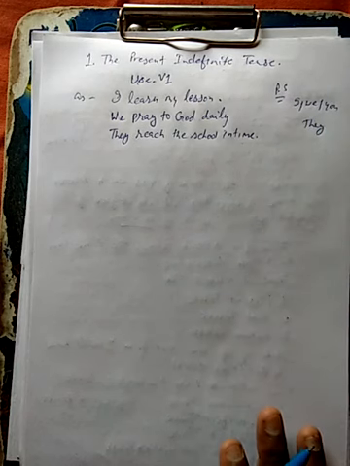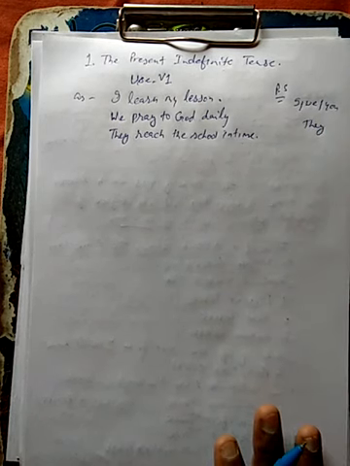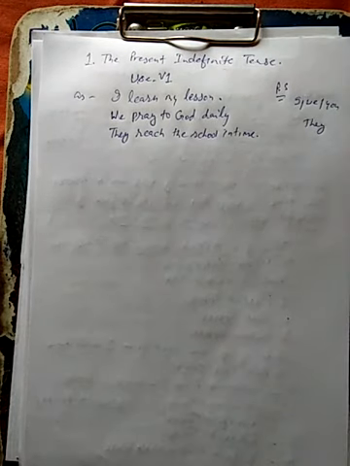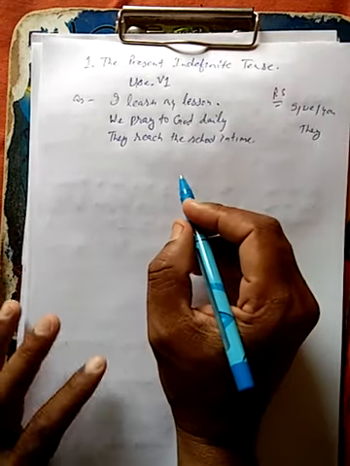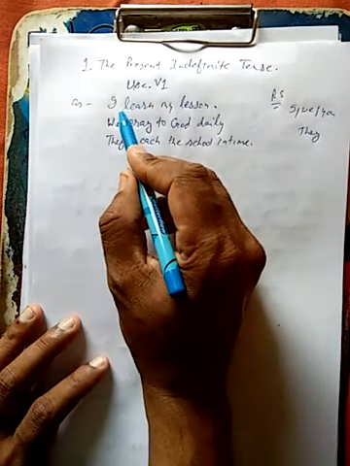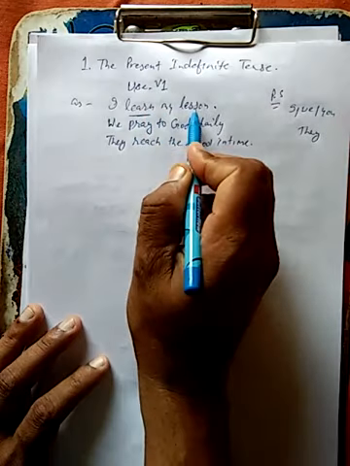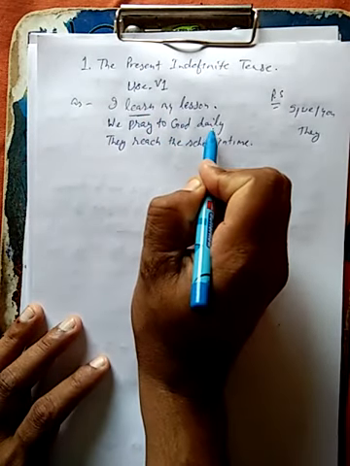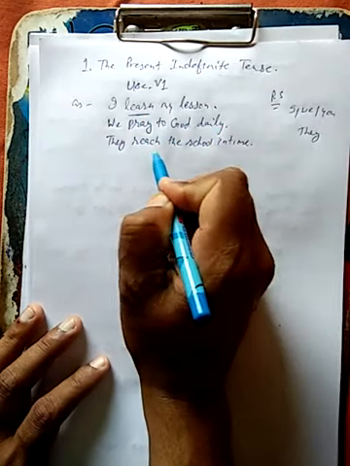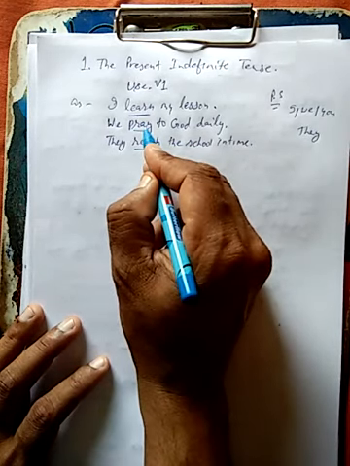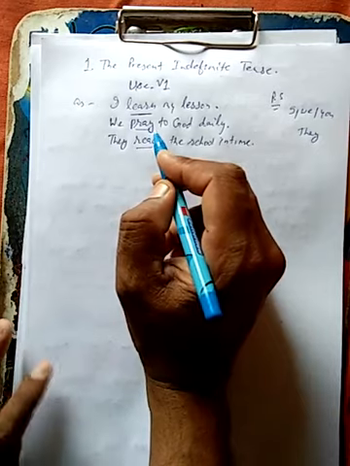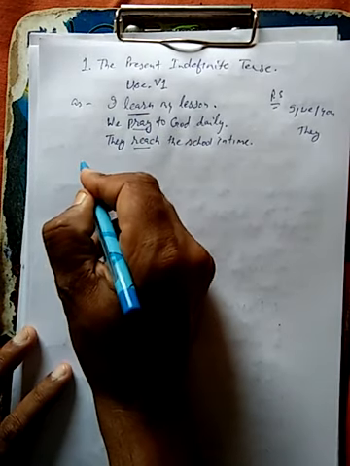With these subjects we have to use only the first form of verb. Clear? In affirmative sentences. Like this: I learn my lesson. We pray to God daily. They reach the school in time. All these verbs are in first form.